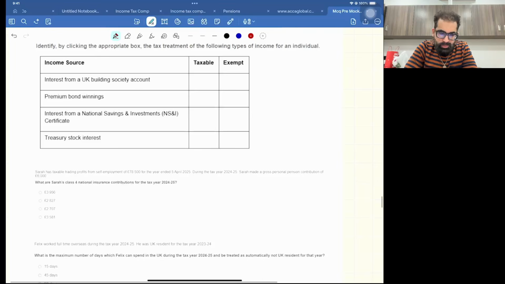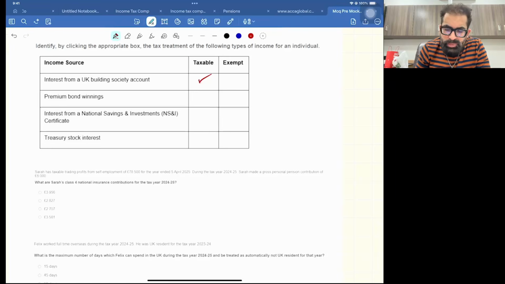So we are talking about identifying by clicking the appropriate box the tax treatment. So it's about exempt and taxable income. There is a list in your book as well and study hub. Interest from UK building society account, it's taxable. Premium bond, exempt. If you got a prize from premium bond, it's exempt. Interest from national savings and investment certificate is exempt, but national savings and investment bank account is taxable. Treasury stock interest, it's taxable. So these two are exempt. It's a very simple question.